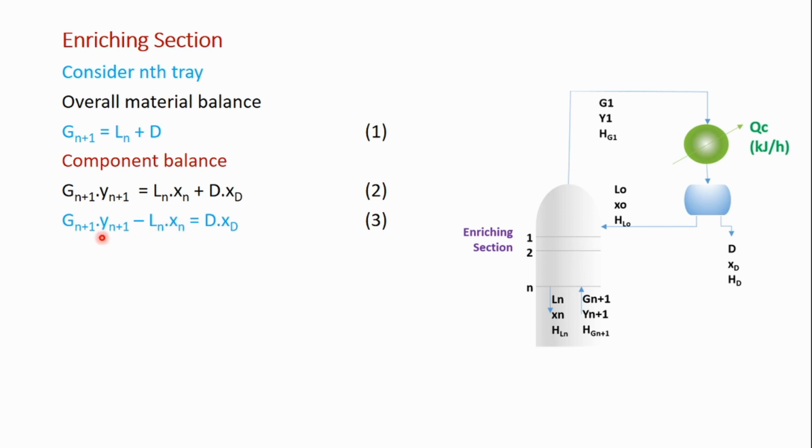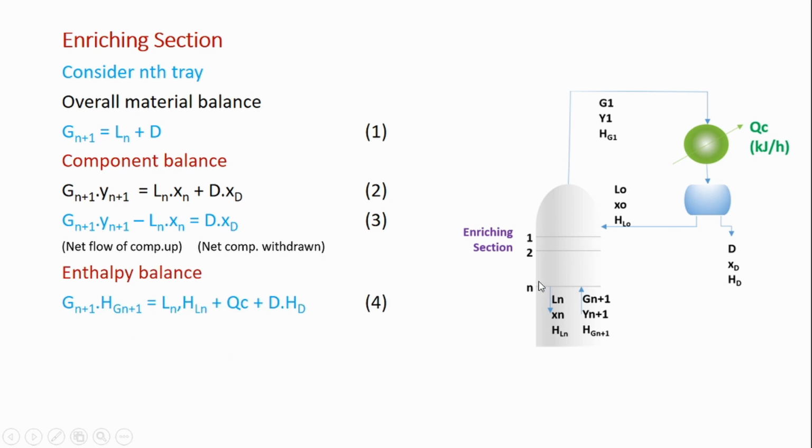All right, so because this is going up and this is going down, which is going out of the enriching section, the net flow of component A is going up, and that is recovered as the distillate product. Okay, so this term is the net flow of the component up, and this term is the net component withdrawn from the column.